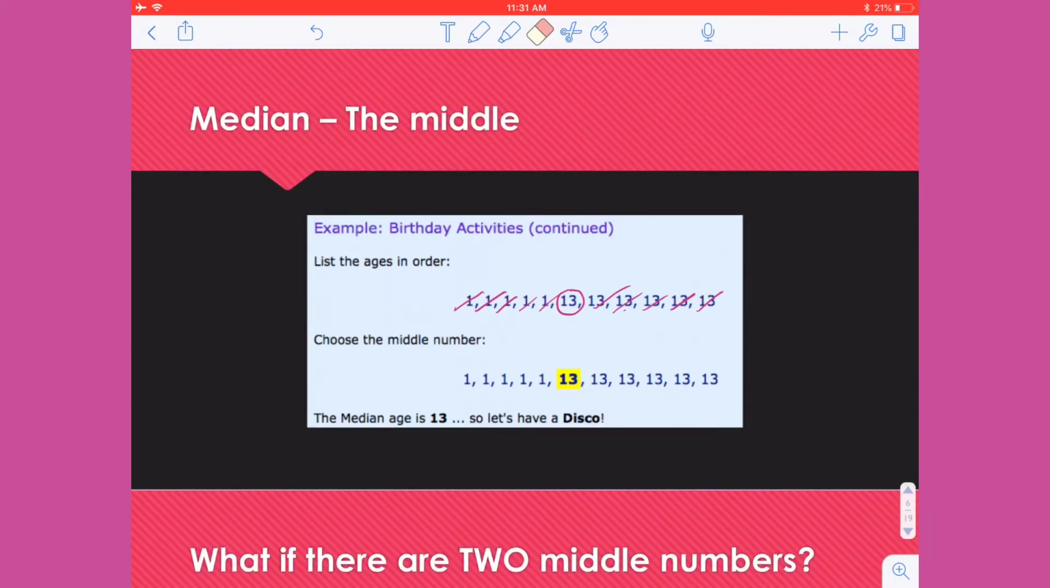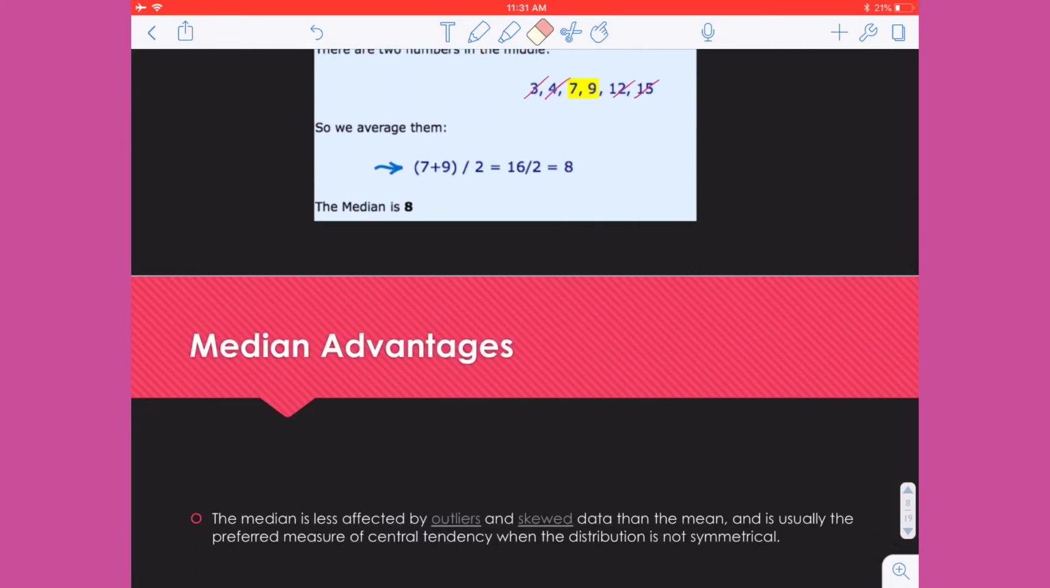The way that I like to remember median is it stands for the middle. Think about where the median is in a road. So where's the median located? In the middle of the road. So, a quirky little way to remember it.